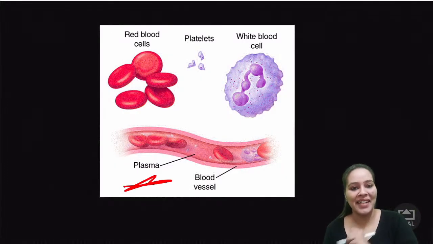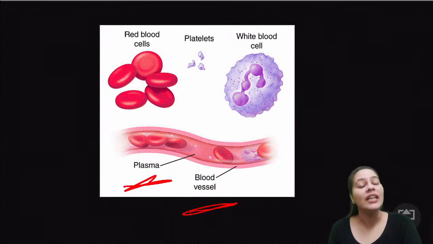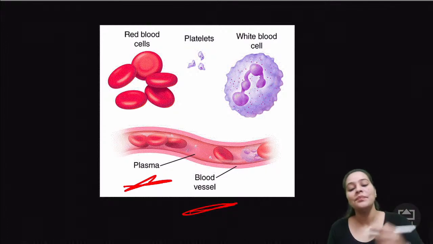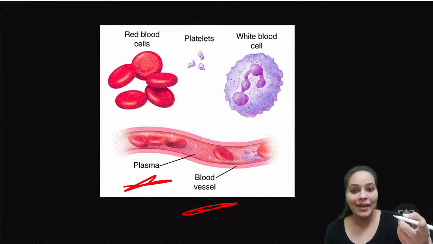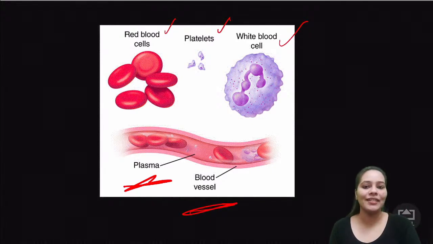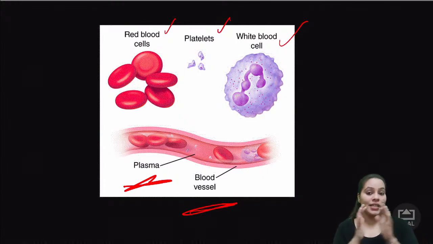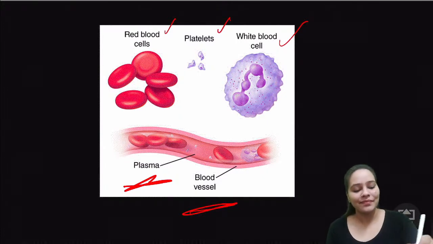So there is a plasma. This is a blood vessel. As I have already told you, blood vessels क्या होते हैं? These are the kind of tubes जिसके अंदर से आपका blood flow करता है. Plasma के अंदर क्या क्या होता है? RBC, platelets, and white blood cells. That is your WBC. Got it? I hope till here everything is clear to you.